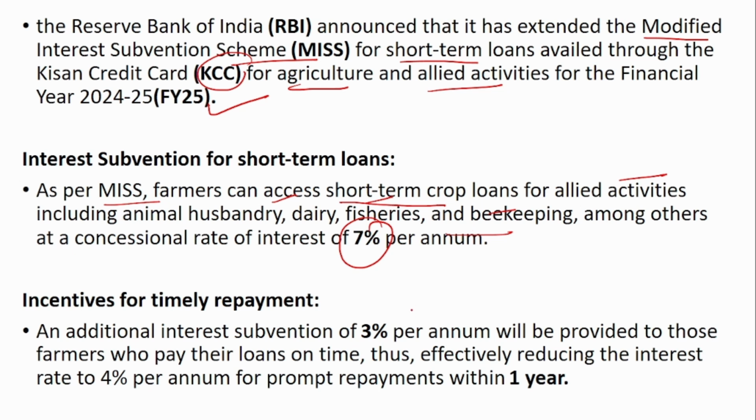And if they repay the loan on a regular basis without any due interest, then they will also be given an additional interest subvention of 3% per annum. So we know that the interest is 7%. When an additional 3% of interest subvention is given, then the ultimate interest will be 4%. So the farmer has to pay only 4% of interest. If he promptly repays, then only this interest subvention will be provided.